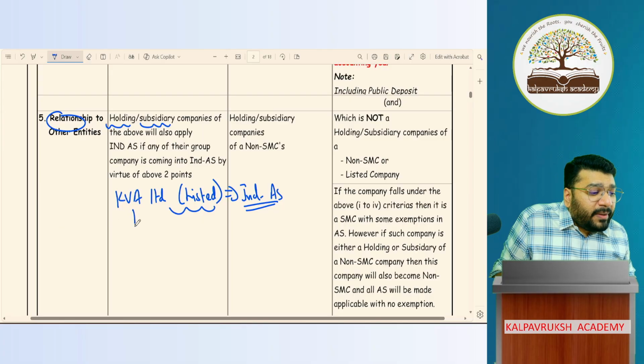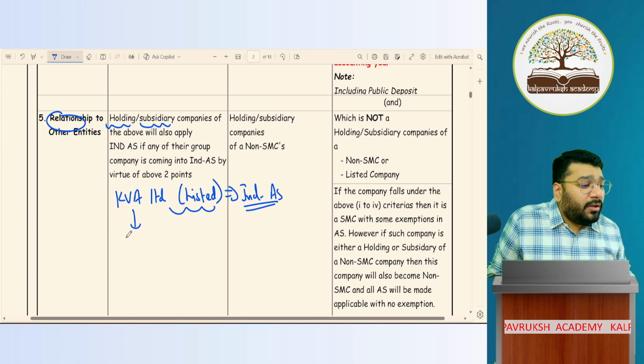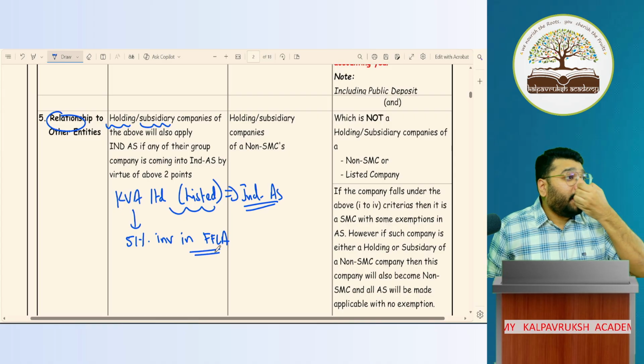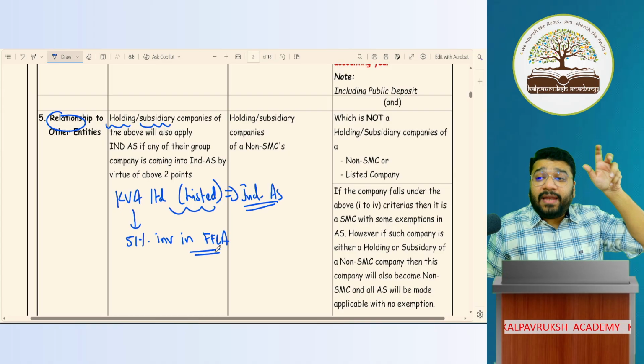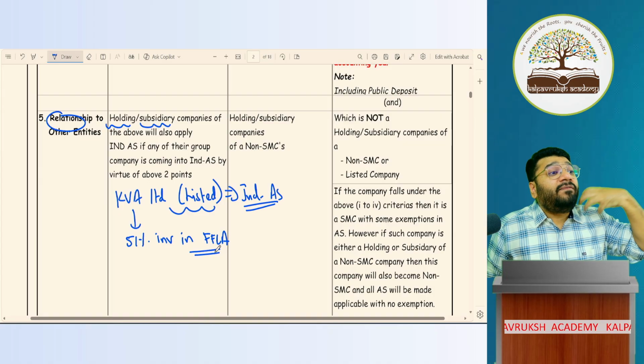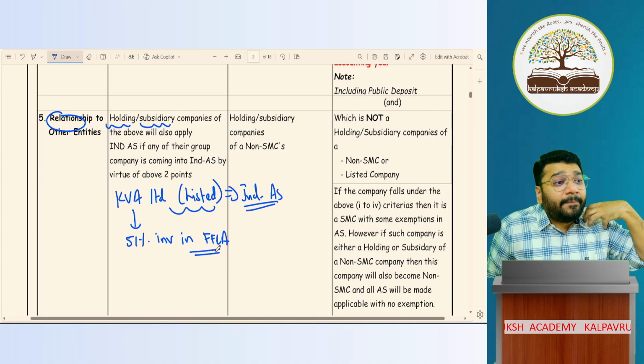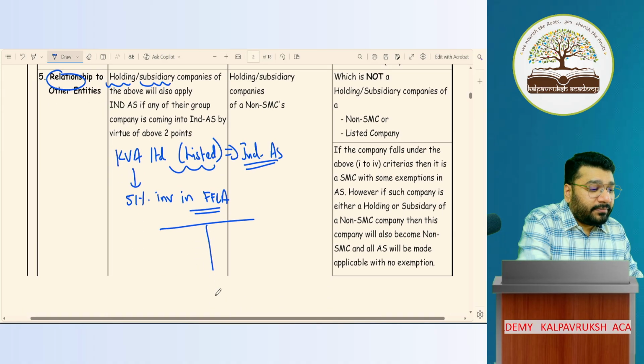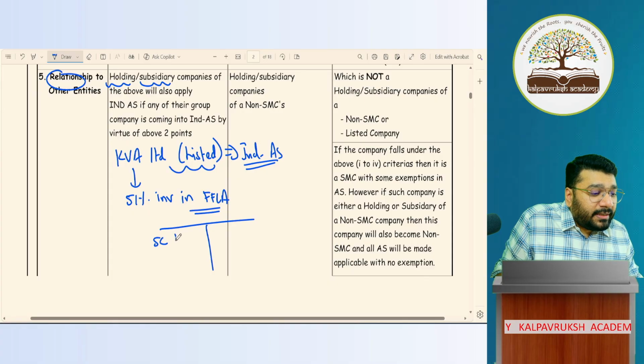Now, Kalpavriksha Academy has invested 51% in FFLA, which means what? Whatever is FFLA's capital, 51% of that capital has been contributed by KVA. This is FFLA's balance sheet. Share capital is 10 lakh.